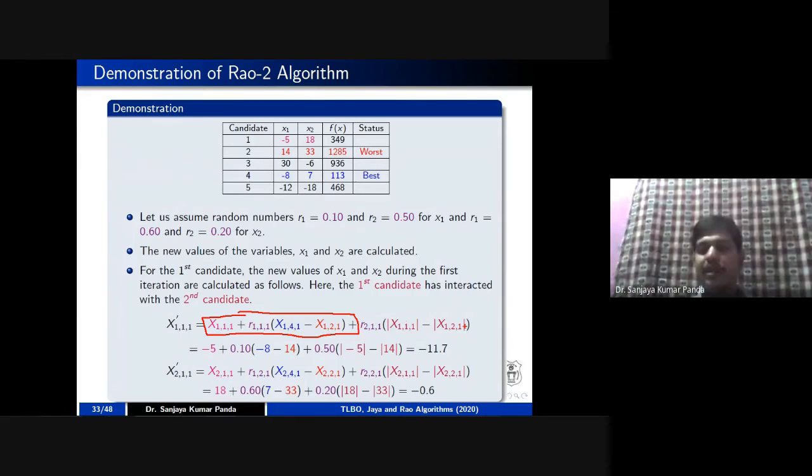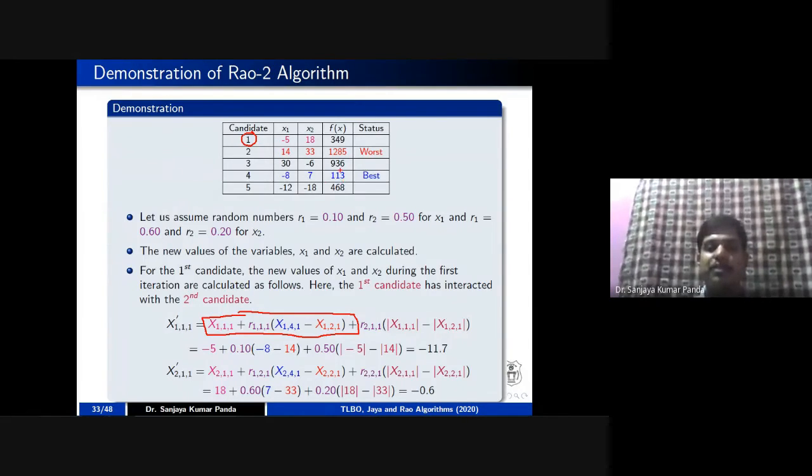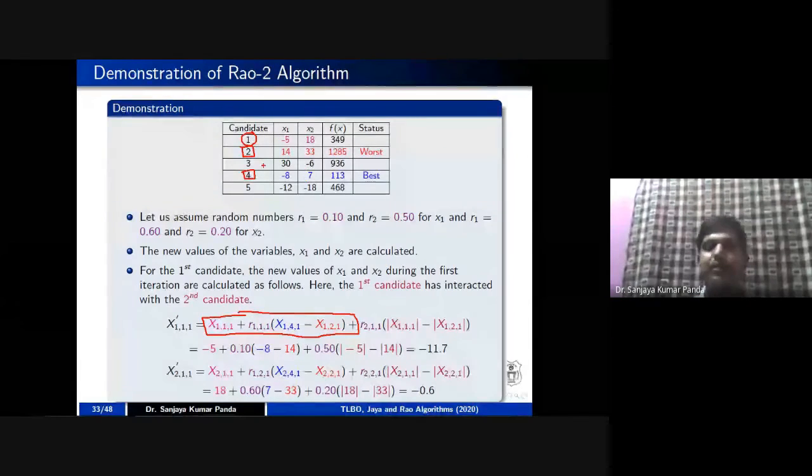We have to take a pair between two different populations, right? For example, let us take the first population. Out of these 5 populations, the best population is 4 and the worst population is 2. So I am taking 1 to 4. In order to make a pair between two different populations, one has to generate a random number between 2 and 5.